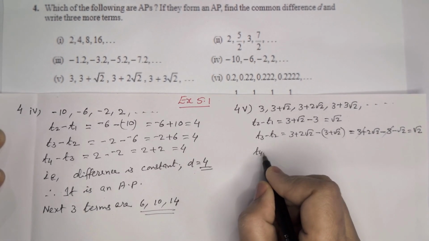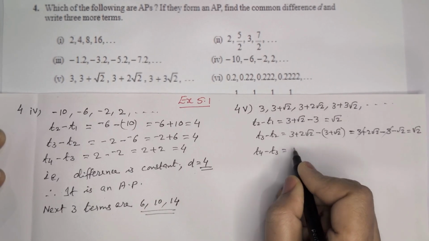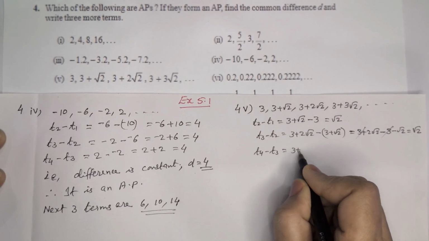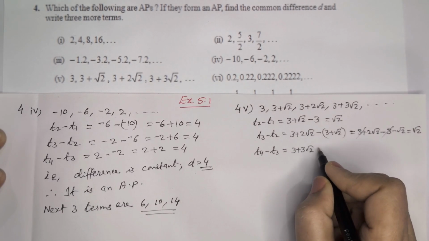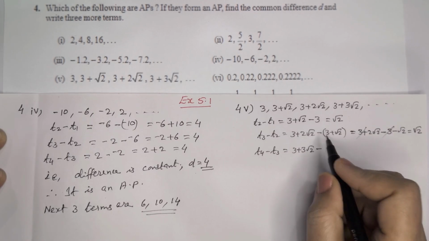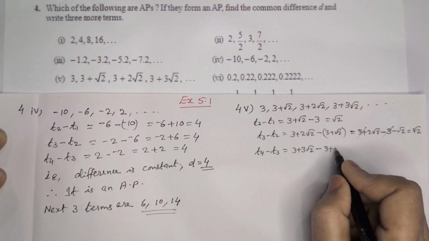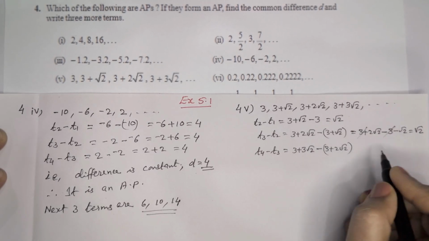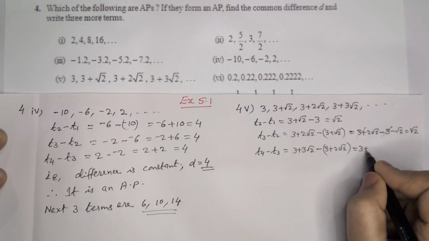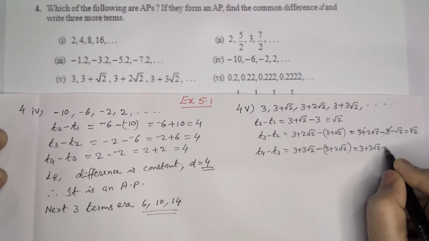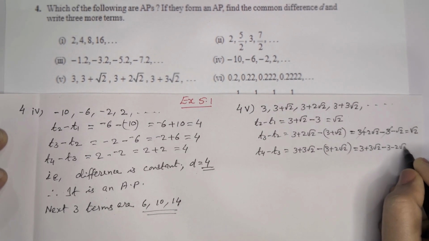Then T4 minus T3. T4 is 3 plus 3 root 2, minus third term, 3 plus 2 root 2. Open the bracket, 3 plus 3 root 2 minus 3 minus 2 root 2.